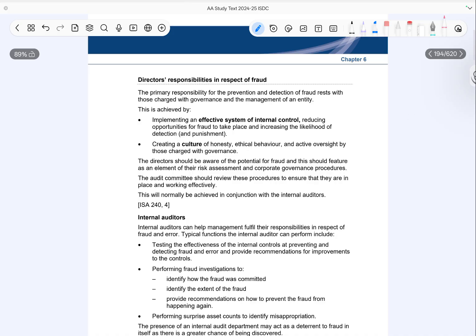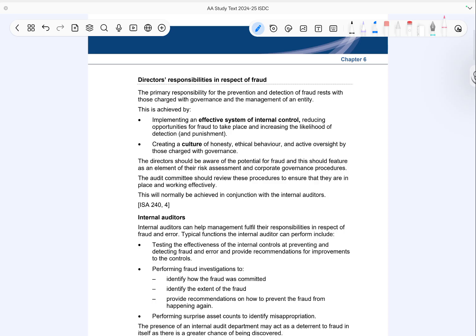The primary responsibility of preventing and detecting fraud lies with the management and those charged with governance. It is not the auditor's responsibility to prevent fraud. That responsibility stays with the company. This is achieved by implementing strong internal controls. Effective controls reduce the opportunity for fraud and increase the chance of detecting it. In addition, creating a culture of honesty and ethical behavior is very important.